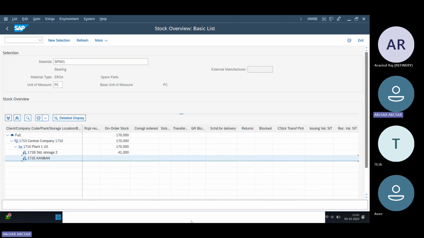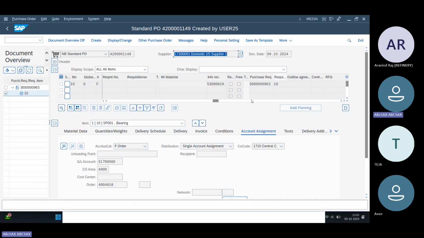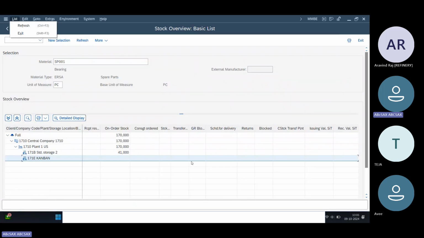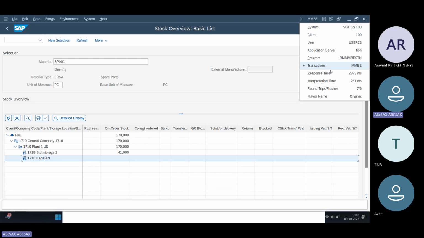Go to MMBE. I am checking, don't confuse. Only thing you should know is MMBE to check the stock of the material. That's all. Don't go on every field wise. Here and there, go and see, but no need to see every field wise. I am doing it for my purpose. You should know MMBE to check the stock of the material. It's an entry question.